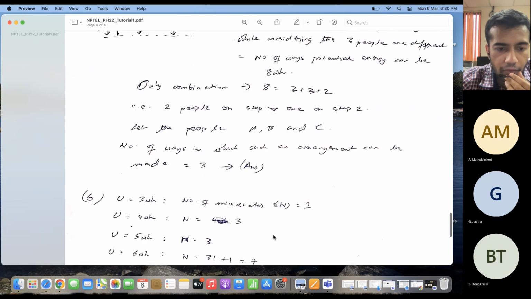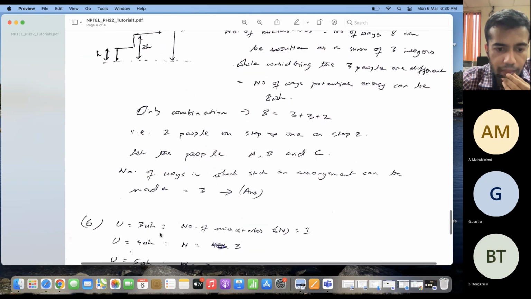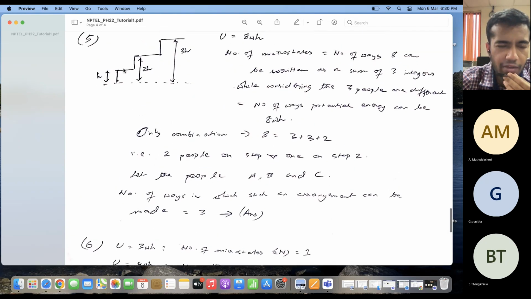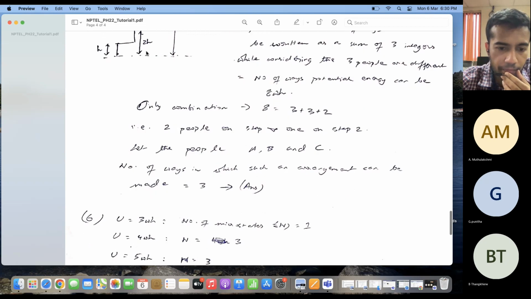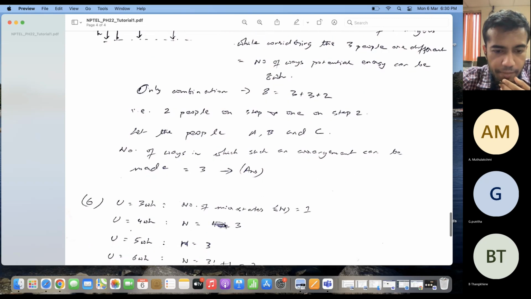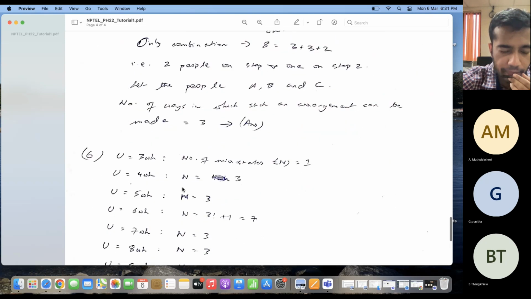Now if my potential energy is 4 Wh, then what happens is basically I have two people standing on this step and one person standing on this step. So 2 plus 1 is 4. That's why. And the number of possible ways in which I can have two people standing on this step and one on this step is equal to 3. So that is why for this, n is equal to 3. Similarly, for 5 Wh, I will have two people standing here and one person standing here. And again, the number of possible arrangements is equal to 3 for this also.